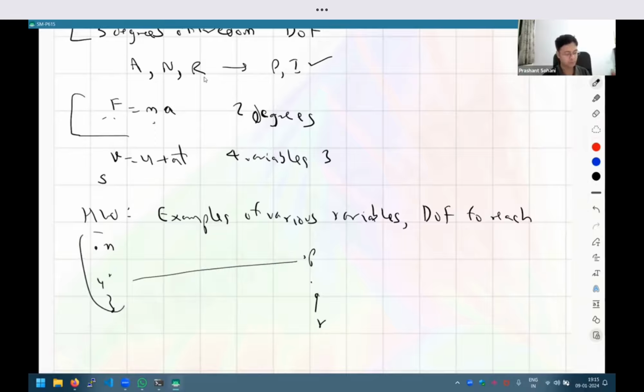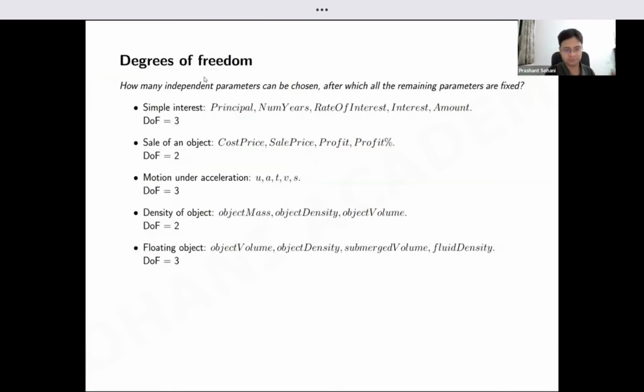Maybe directly you may not be able to reach from here to here. As I said, there may be some intermediate variables. Like if you want to go from Pune to Mumbai, you cannot directly jump, right? There are towns in between; from Pune you have to travel to Lonavala, then somewhere else, and so on. If you want to determine all these intermediate halting points, then degrees of freedom is a very nice way to think about that. So try to leverage this idea of degrees of freedom as much as possible in various examples. That was one short topic I would like to share with you.